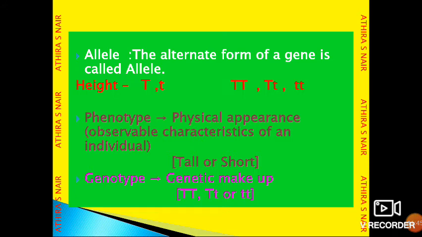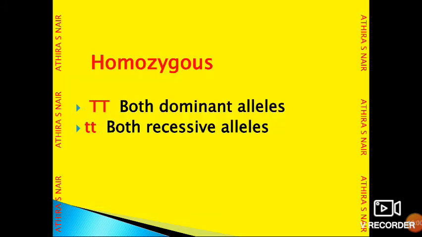Genotype means genetic makeup. If the plant is tall, sometimes it will have capital T, capital T, or sometimes capital T, small t. The genetic makeup of that organism is called genotype.